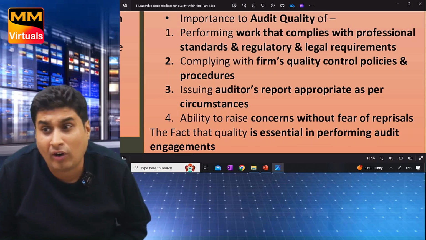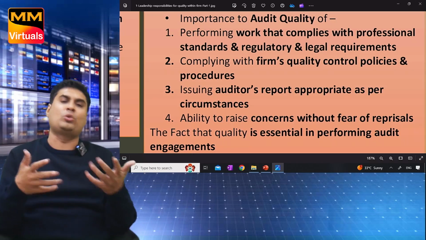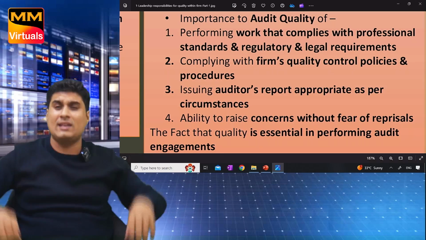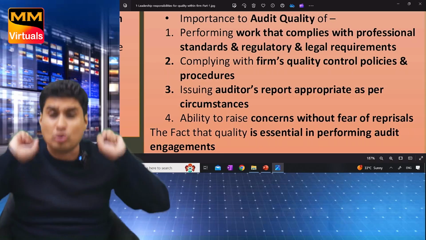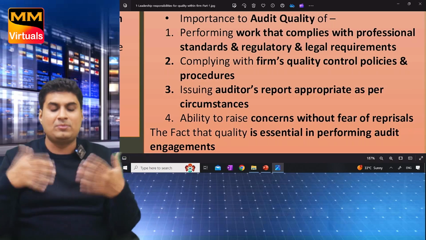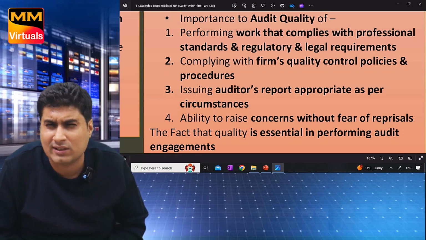Second, comply with firm's quality control policies and procedure. External, we are following. Every firm has documentation policy, materiality policy, how to work in an engagement policy. We'll follow that also.